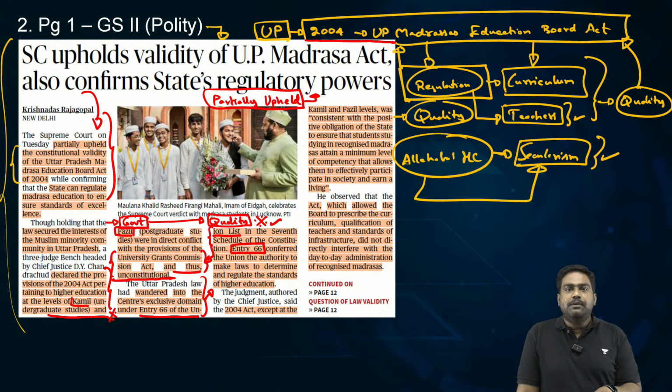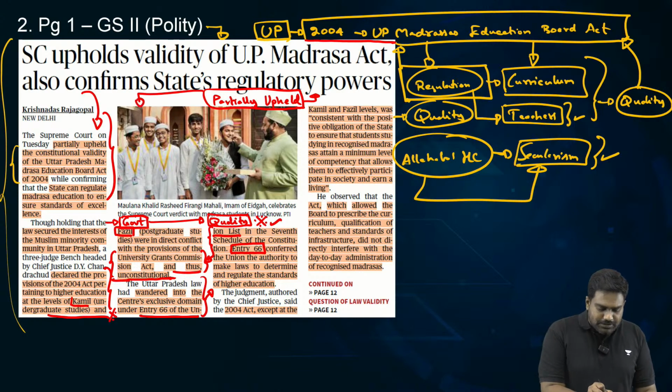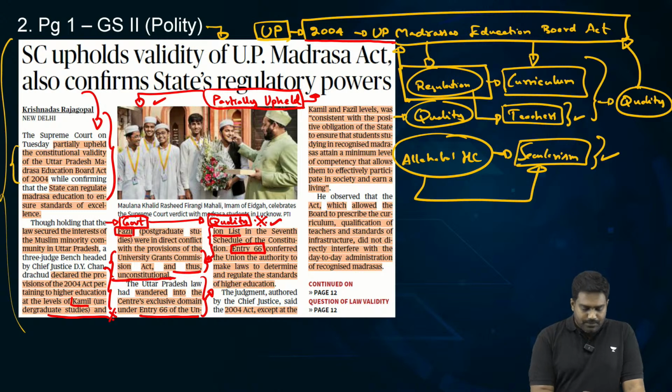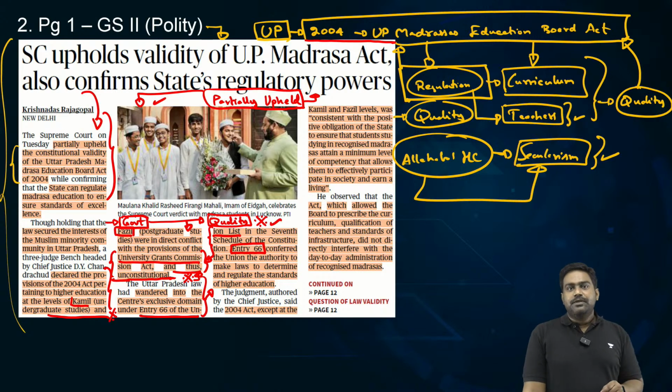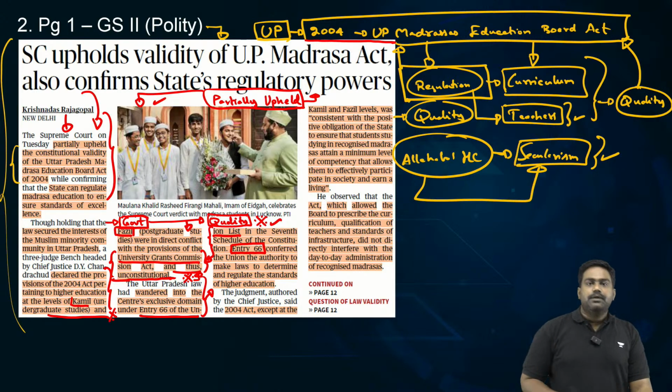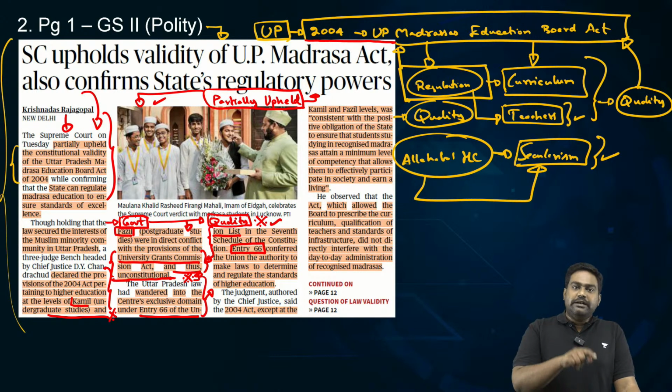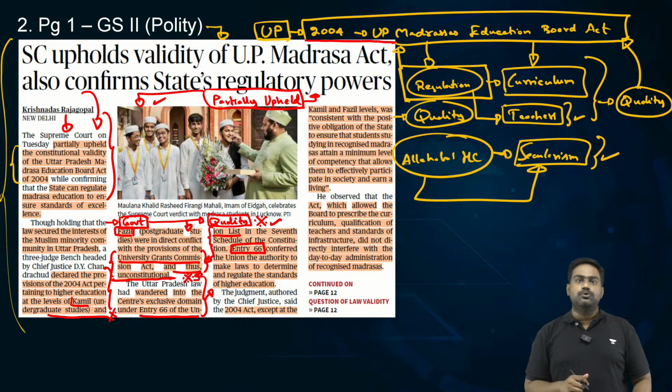Now, why did I say it has partially upheld the law? It has partially upheld it because when it comes to higher education, the rights of madrasas have been curtailed. The Supreme Court has said when it comes to Kamil and Fazil, which represent UG and PG courses, it is violative of the UGC Act at entry 66, which should be under the union government. So in that regard, the law becomes unconstitutional. This law was passed by the UP Assembly, brought out by the UP state government. It's in a way taking over the center's jurisdiction. So only that aspect of this law has been declared unconstitutional.